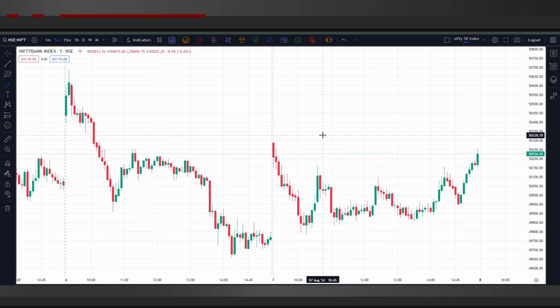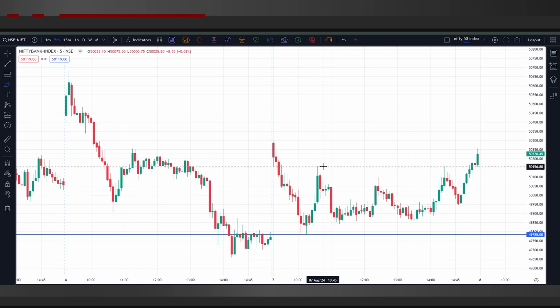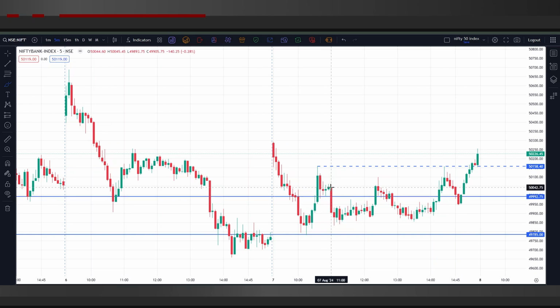Talking about Bank Nifty, we can see that the market opened gap up, and after that there was a support formation somewhere around 10:15. But the market could not move towards its intraday high today, and after that we can see a lower high lower low formation somewhere around here, and after that we could have made a trade somewhere around 11 o'clock, the same time where we would have taken the trade in Nifty 50 as well. And we can see that there is a small support right over here, and after that support breakdown we could have taken the trade and exited somewhere around 1:1, because here as well the market went sideways and did not test its support.